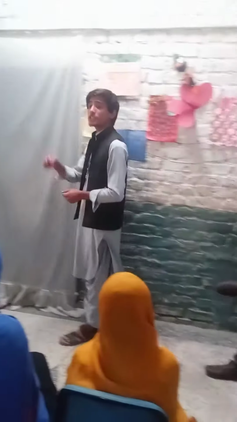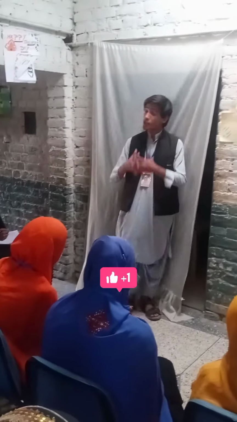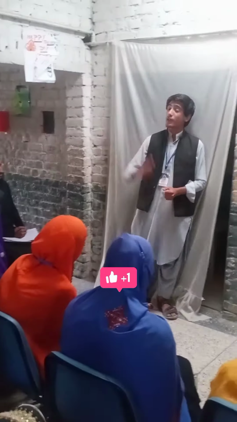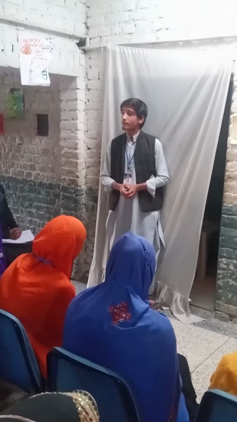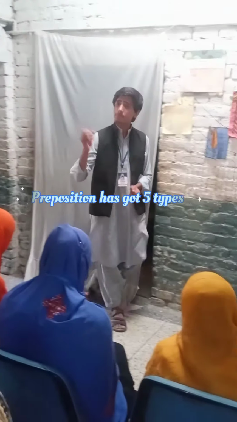Suppose I say, I am going to school. In this example, to is our preposition because it is being used before the position and showing the relationship between noun and pronoun. Over here, school is our noun and I is our pronoun, and to is showing the relationship between them. And preposition has got 5 types.